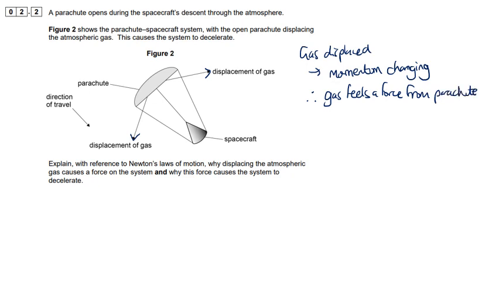And you need to refer to Newton's laws of motion, so this is where you can put an equation in: F is equal to delta mv over delta t. Because the gas's momentum has changed with time, it must be because it has experienced a force. So this is Newton's second law, a bit of a generalization of F equals ma.